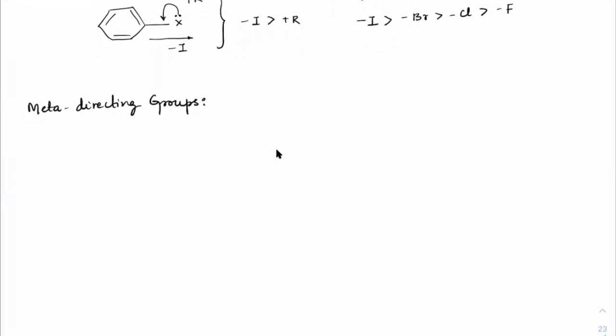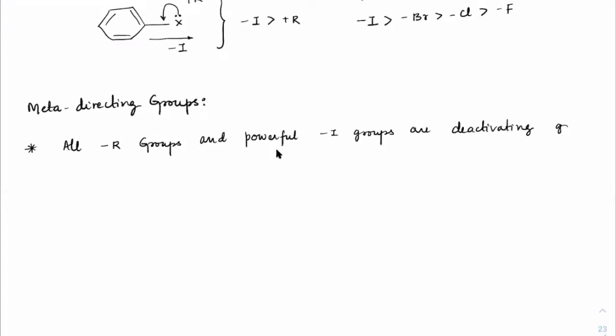So to learn about meta-directing groups, we need to learn which of them are mostly deactivating in nature. So you can see all minus R groups and powerful minus I groups are deactivating groups, as they decrease the electron density of the benzene ring.